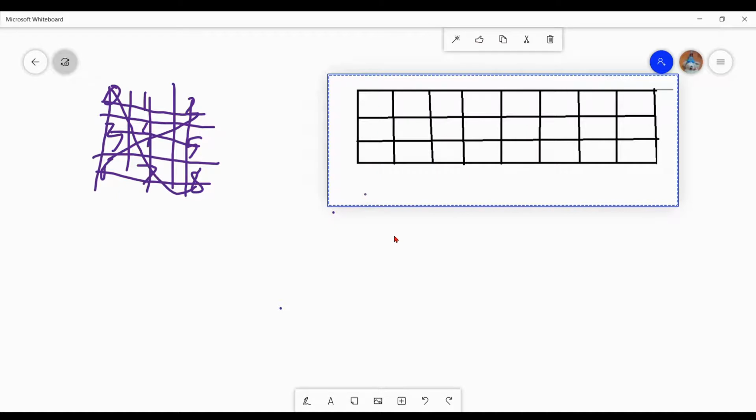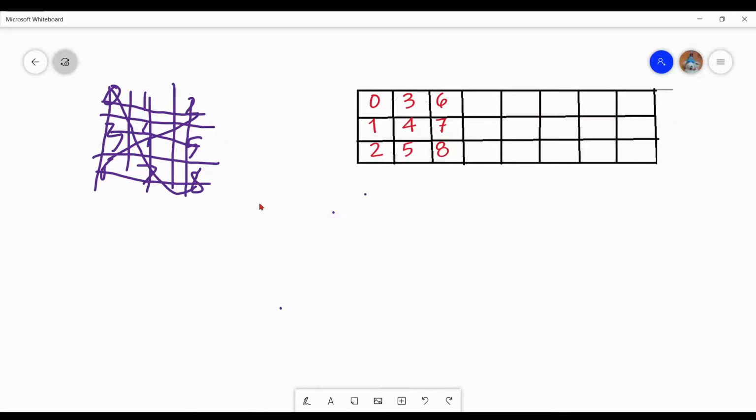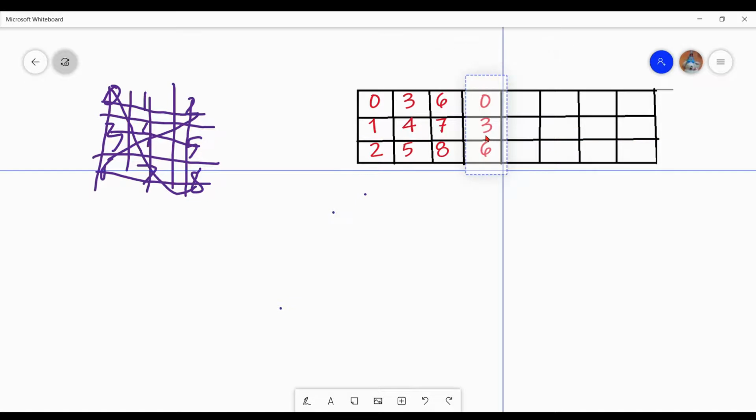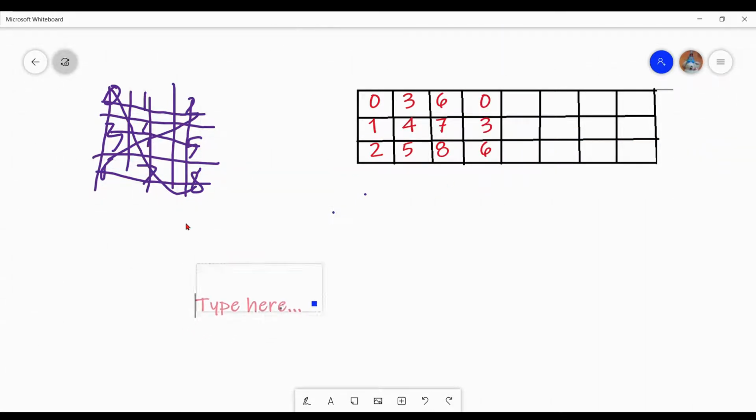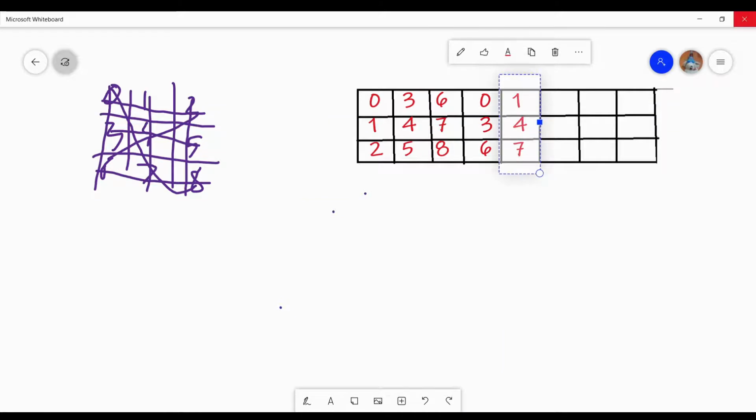Okay, here 6, 7 and 8, and again 0, 3 and 6, one another case. And the next case is 1, 4 and 7. So make these types of cases on your own. Okay, and we can use this in our program as well.